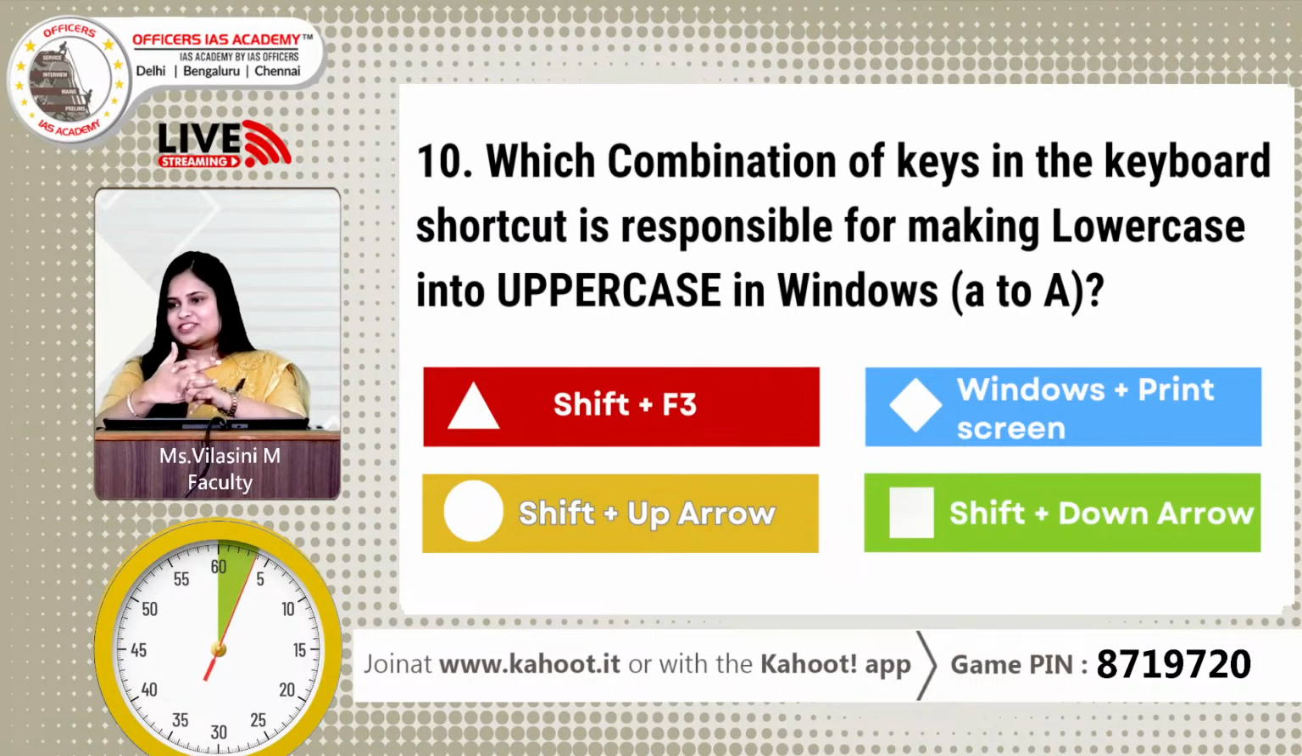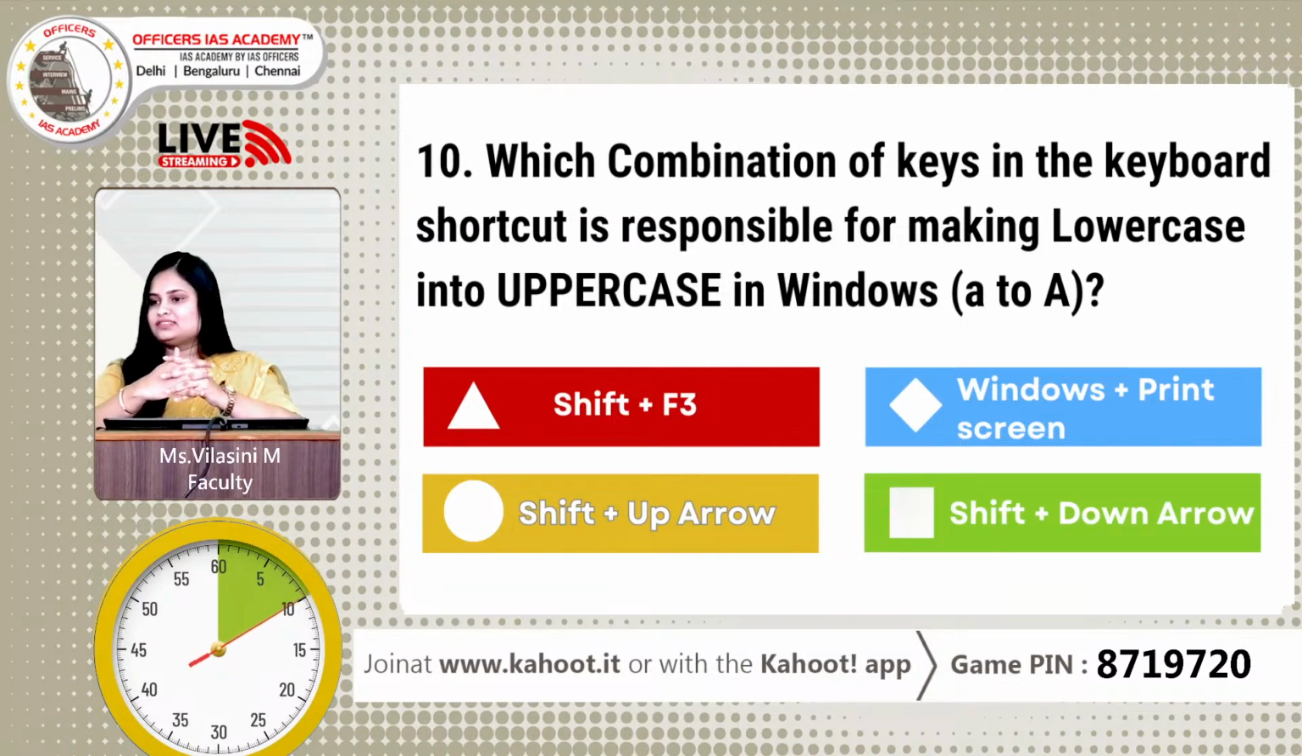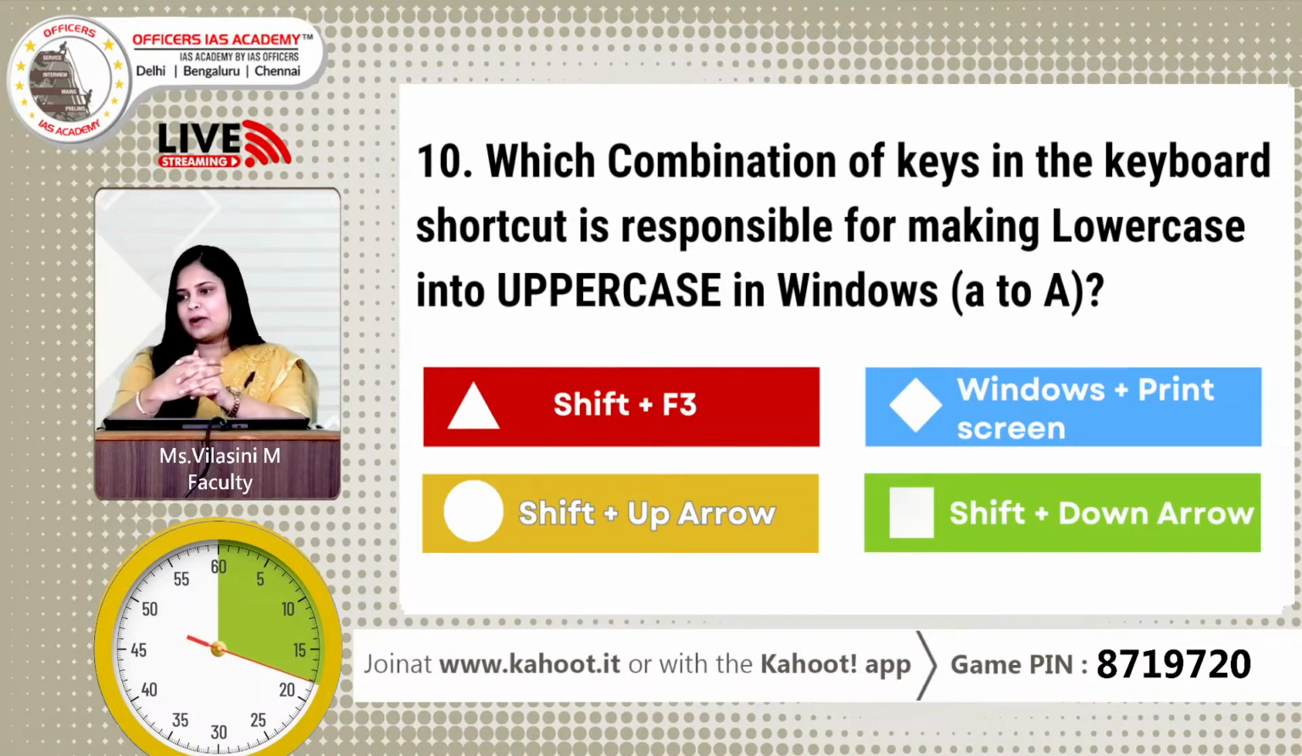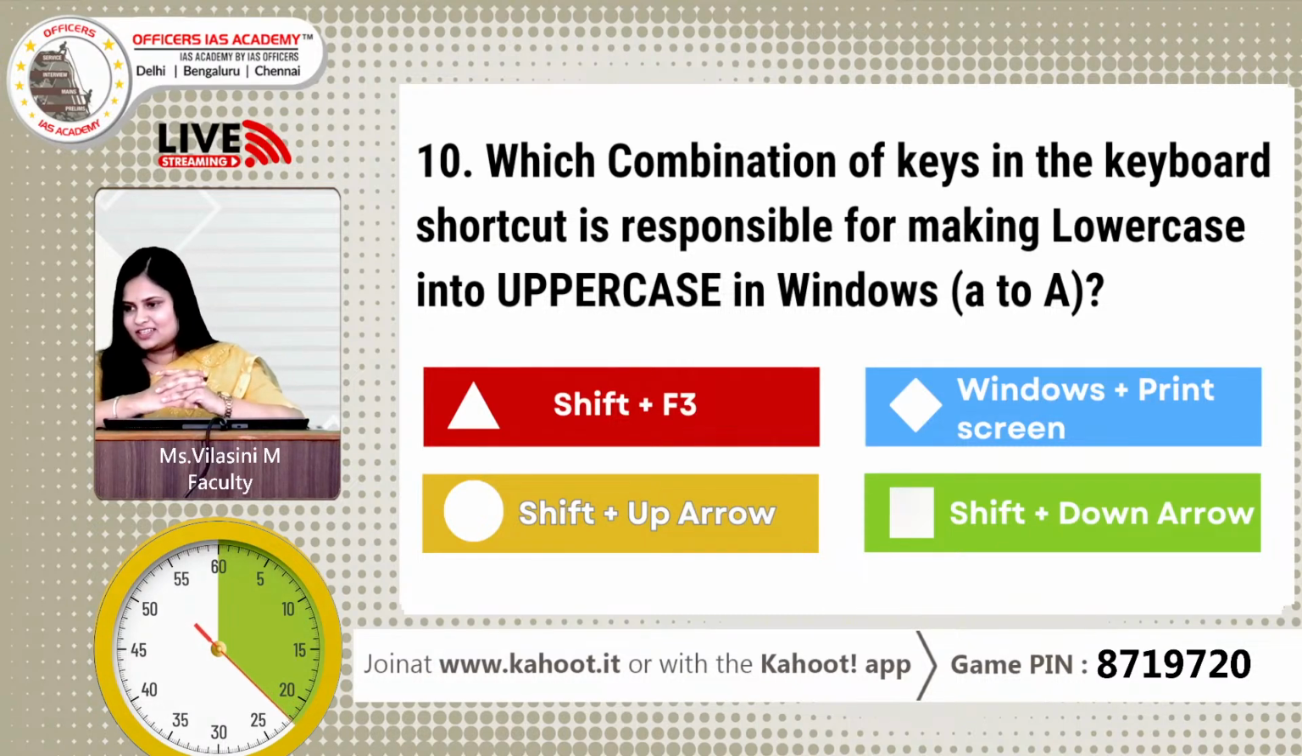So 10th question for the day. Which combination of keys in the keyboard shortcut is responsible for making lowercase into uppercase in Windows, which is small a to capital A? And the answer options are Shift plus F3, Windows plus Print Screen, Shift plus up arrow, and Shift plus down arrow. So think carefully, guys. Be diligent and carefully answer.